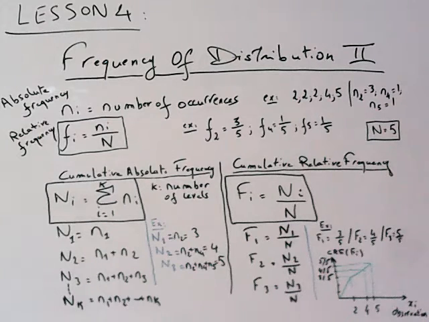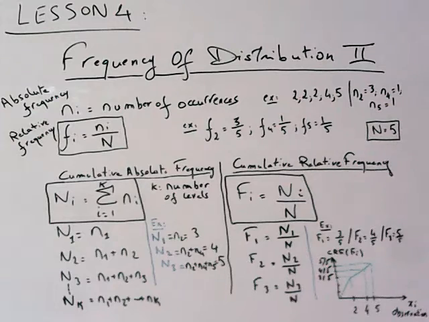For example, if we wish to calculate capital N index 1, we look at the absolute frequency, and we have small n index 1, which in our case is equal to small n index 2. So we replace it in the example.